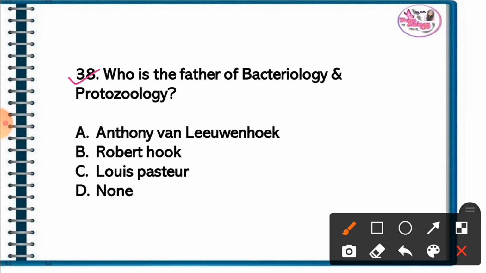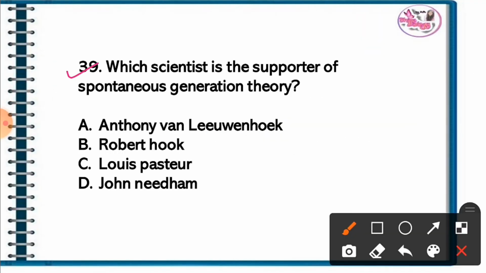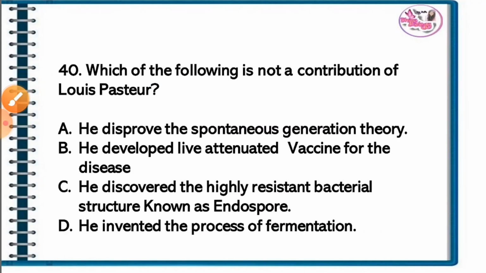Question 38. Who is the father of bacteriology and protozoology? The correct answer is option A. Anthony van Leeuwenhoek is the father of bacteriology and protozoology. Question 39. Which scientist was a supporter of the spontaneous generation theory? The correct answer is option D. John Needham is a supporter of the spontaneous generation theory.